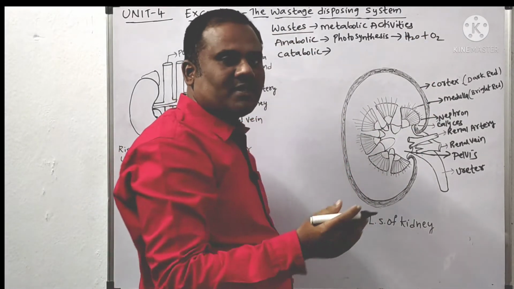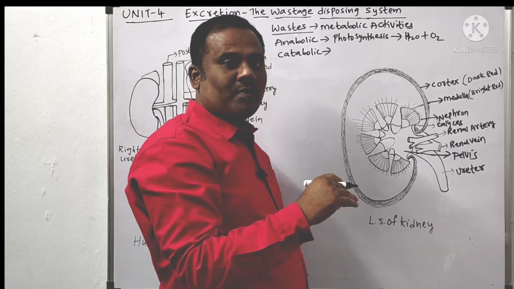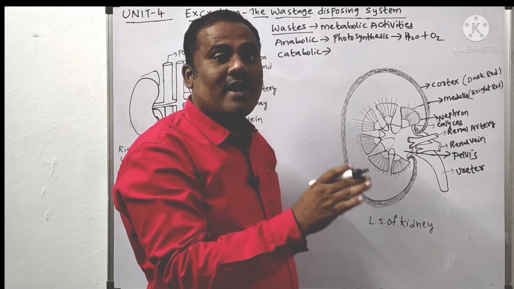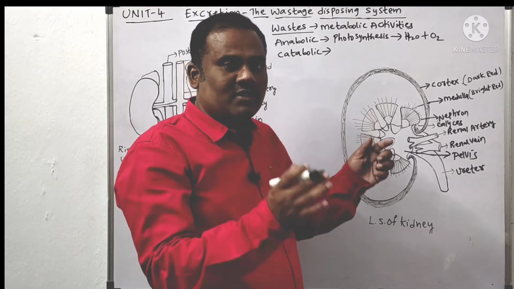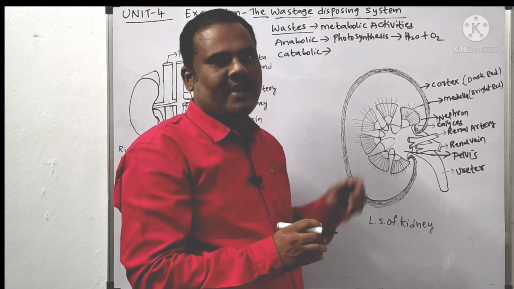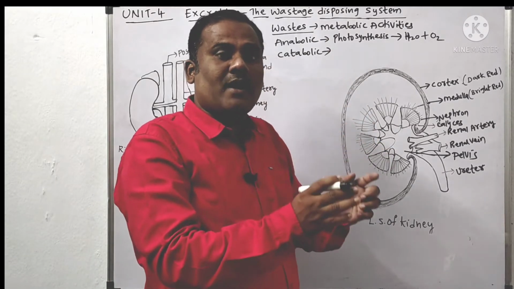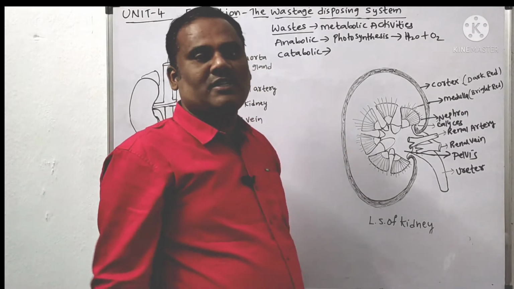The catabolic process is quite the opposite. In the catabolic process, what will happen? Complex molecules are broken down into simple molecules. Anabolic lo simple molecules ani kalsi complex ayyayi. Catabolic lo complex molecules break అయిపోయి simple molecules ga form ayitayi.